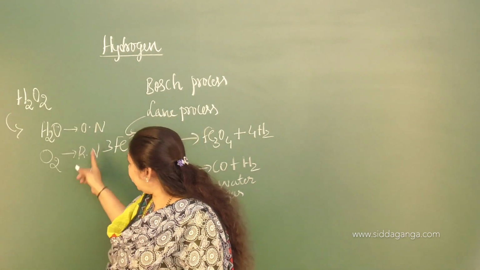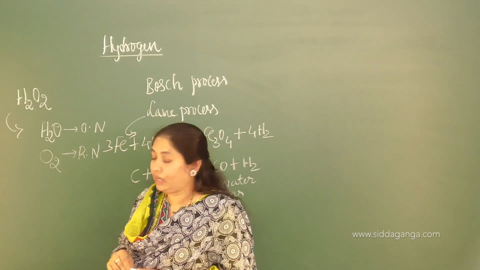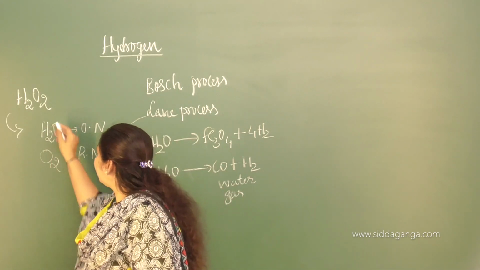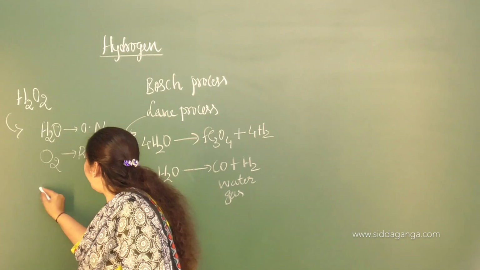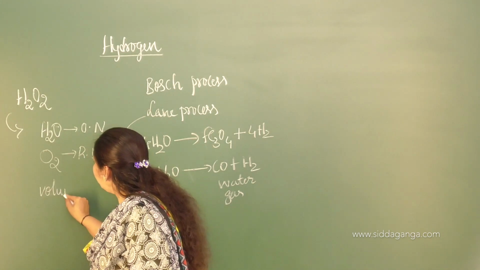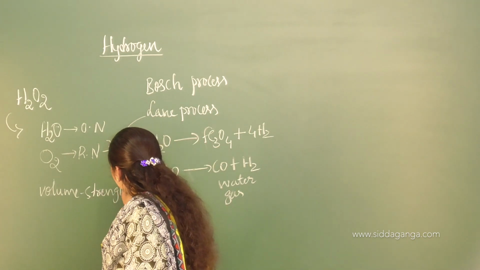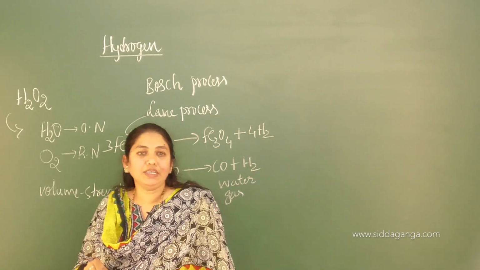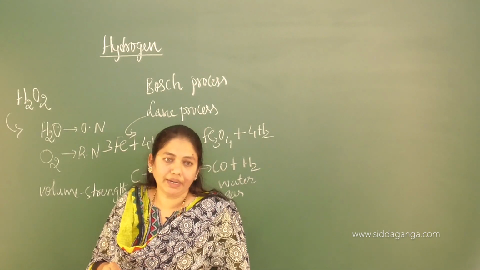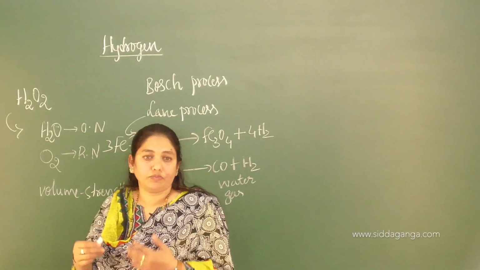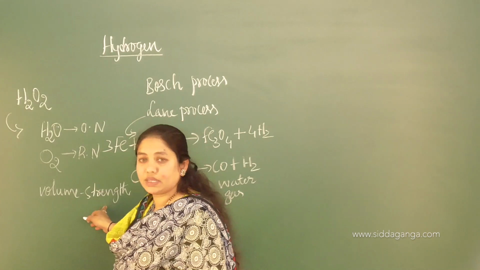So that concept you have to recall in the case of the properties of hydrogen peroxide. And a very important concept with reference to hydrogen peroxide is the calculation of its volume strength. I already discussed this. It can be expressed in two ways, in terms of percentage or in terms of volume. A few more calculations we are going to do here, with reference to volume strength.